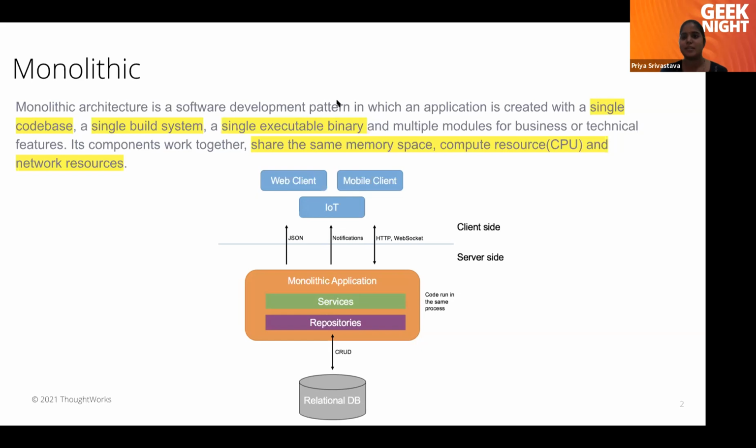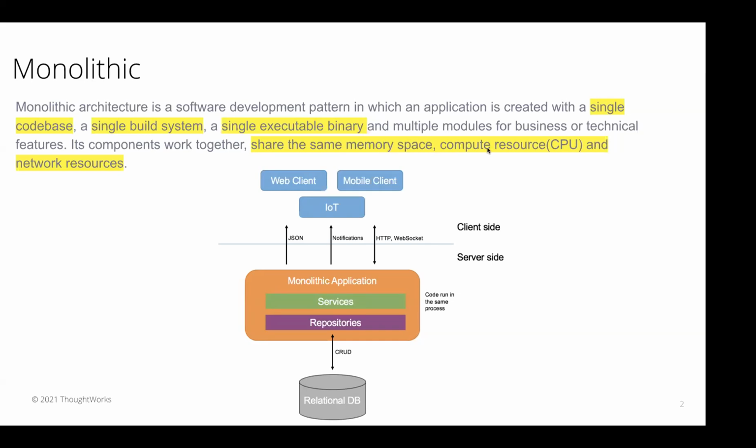So first, let's try to understand what is monolithic architecture. Monolithic architecture is a design pattern in software development where we have a single code base, single build system, and single executable binary with multiple modules.